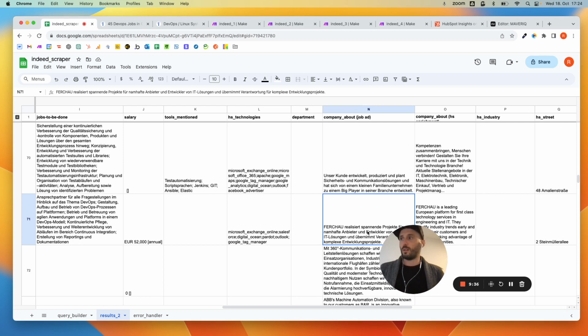Would be cool if I could get some response from you guys if you want me to continue working on this, because I think I can improve it. Again, it occasionally throws some errors, but it would be interesting to see if there's some demand, because otherwise it's just a fun project. But yeah, just wanted to share.